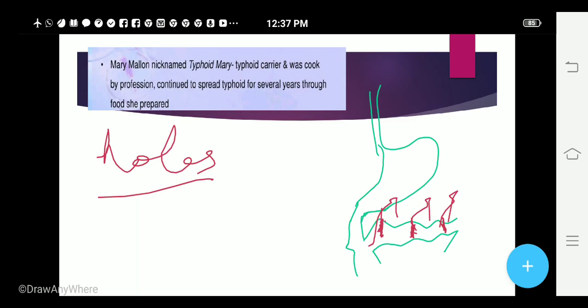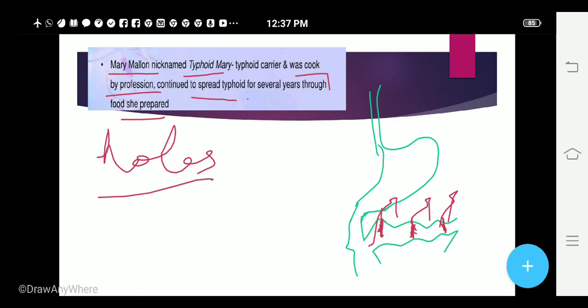Now there is a classic case of Mary Mallon, which is also nicknamed Typhoid Mary. She was a cook by profession, and she continued to spread typhoid by the food she prepared for many years. Now it is believed that she was having this disease typhoid and she never used to wash her hands.